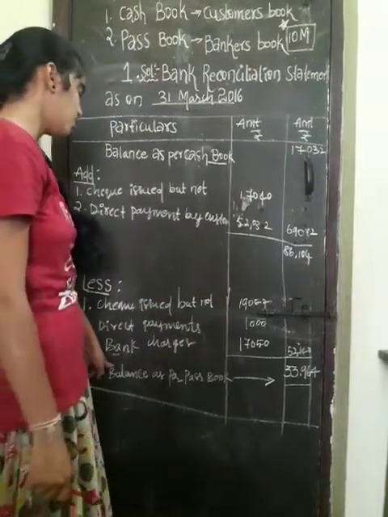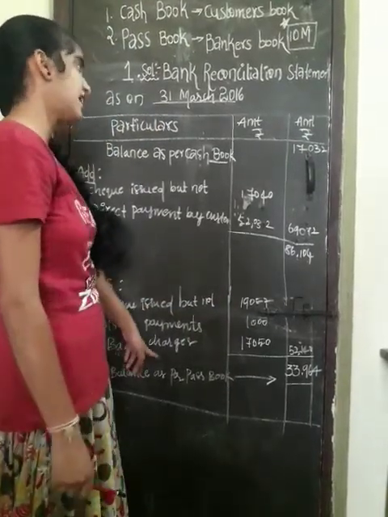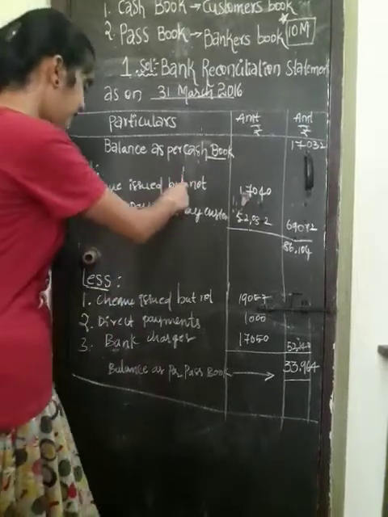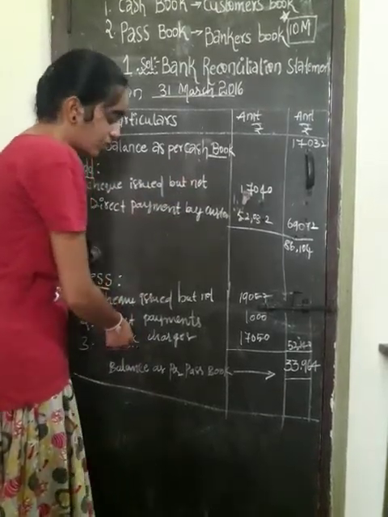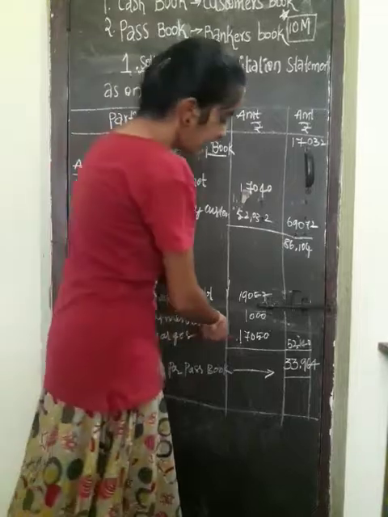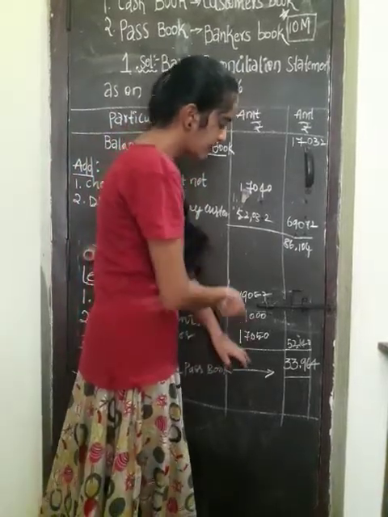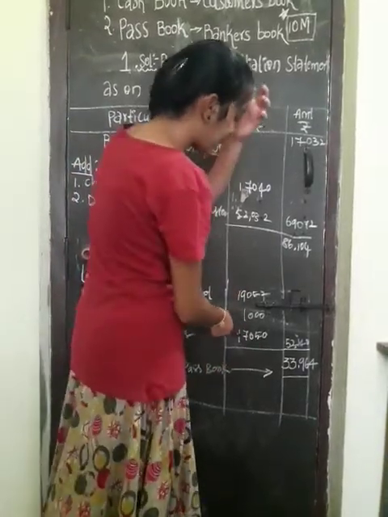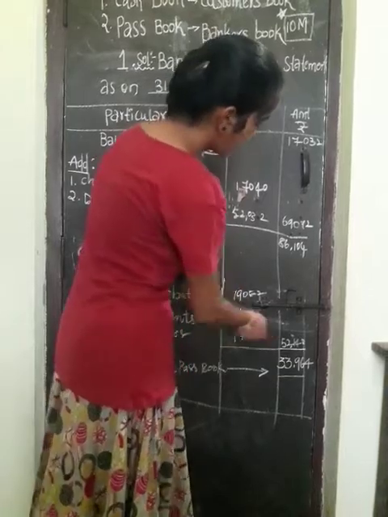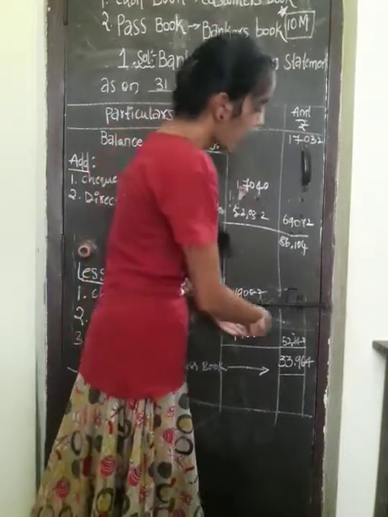Then next, bank charges. In the cash book, bank charges will come in the less value. How much are the bank charges? 17,050 rupees.